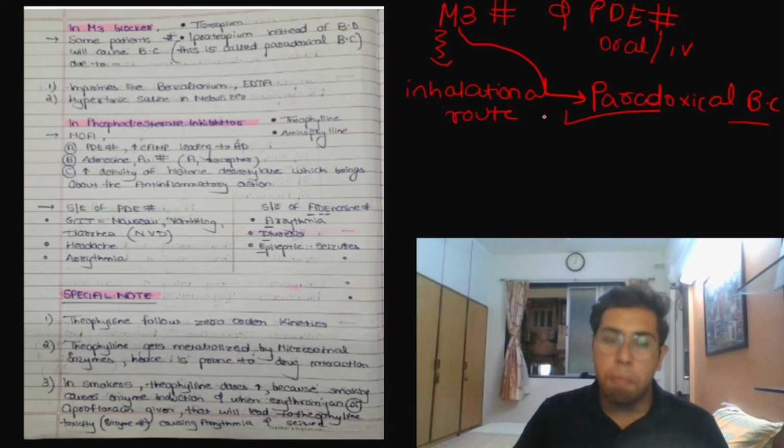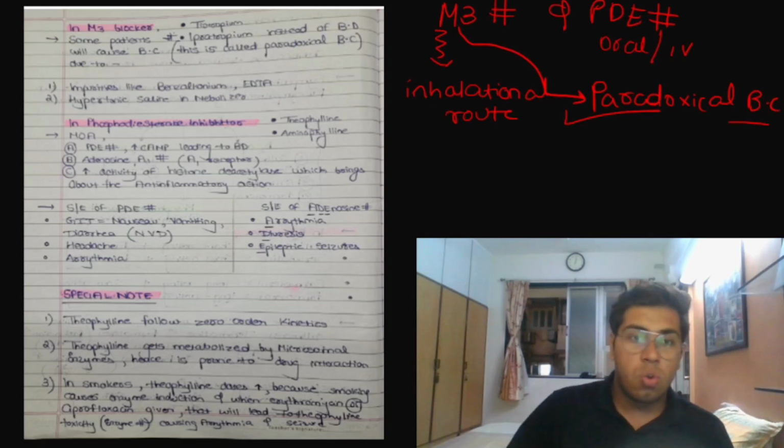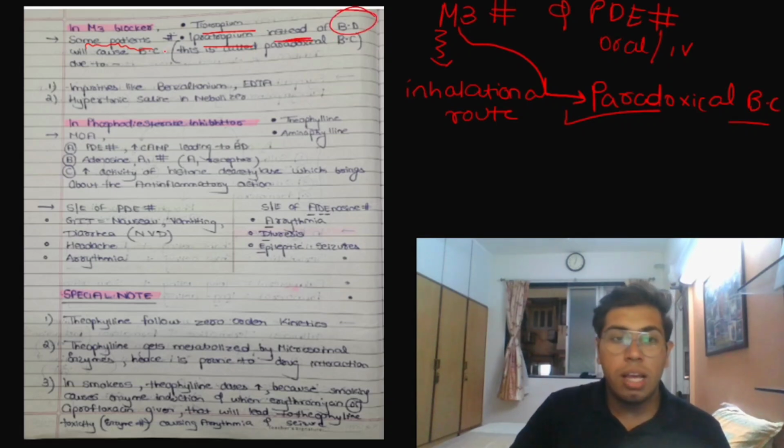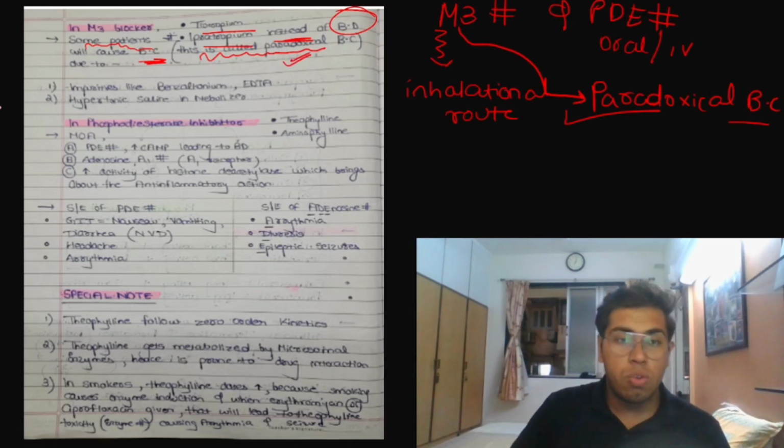That can be due to some impurities or hypertonic saline. So because of the hypertonic saline in the nebulizer, or because of some impurities, the M3 blockers can worsen the condition. They can cause paradoxical bronchoconstriction as well. So in some patients, ipratropium and tiotropium, instead of bronchodilation, will cause bronchoconstriction. This is called paradoxical bronchoconstriction. Why does it happen? Due to some impurities.